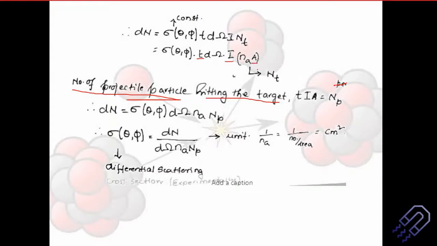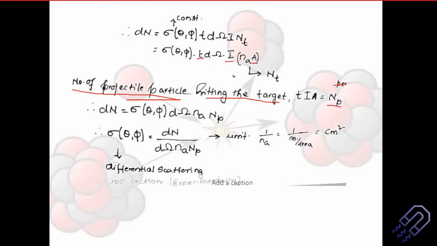So on how much area it is going to get incident, with what intensity it is getting incident, and of course what is the time for which it is getting incident on the system. If you consider all, what you're going to get is a single term NP, and this is nothing but the number of projectile particles hitting the target.